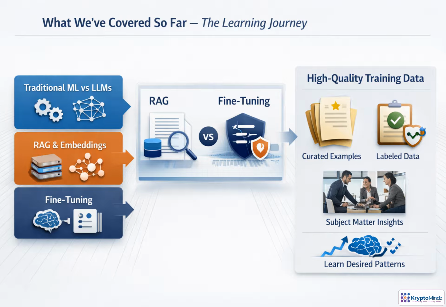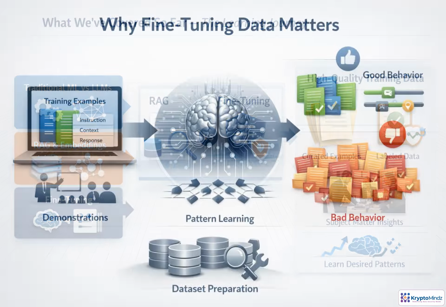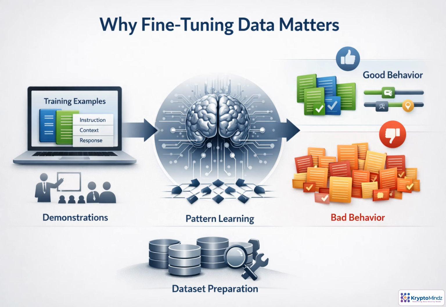So far, we've built the core path: how ML and LLMs use context, how RAG adds external knowledge, and where fine-tuning fits. Now we shift to the ingredient fine-tuning depends on most: high-quality examples. Fine-tuning data is a set of demonstrations, not a document archive.